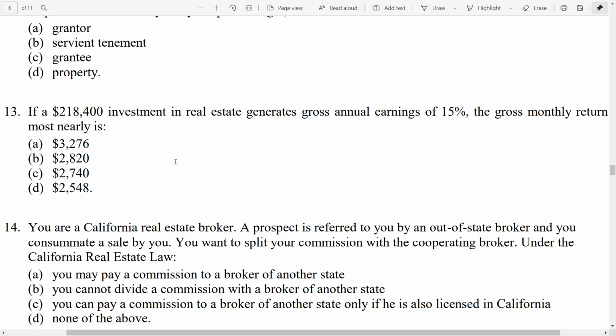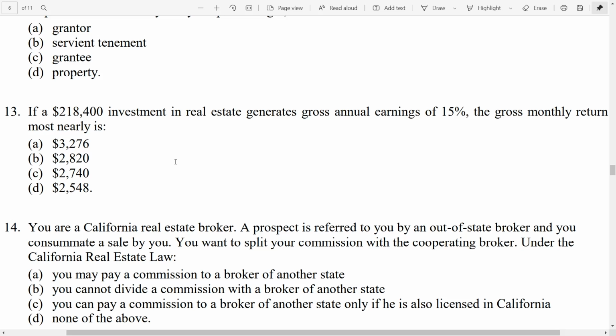So we have this investment and we have the gross annual earnings of 15%. You can pretty much use the DRE formula here to calculate it. We need it to be a monthly number, not an annual number. So what you can do is multiply $218,400 by the 15% and then divide that number by 12. Once you get that number, it actually equals 2,730.